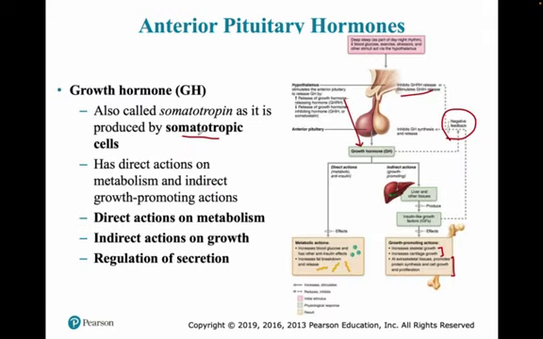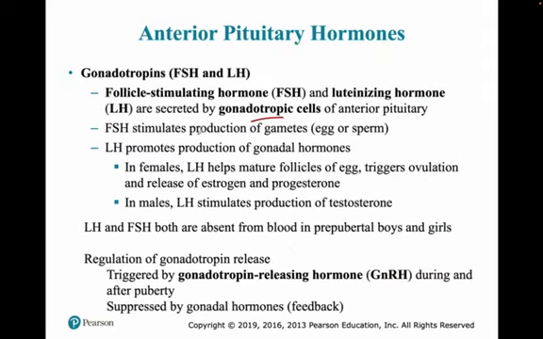Somato means growth, so that's why it is the growth hormone, and gonado means it is related to gonad, so gonadotropic cells. FSH will stimulate the production of gametes from the reproductive organs. In females, it will be the ovaries, and the ovaries will produce eggs. In males, it will be the testes.